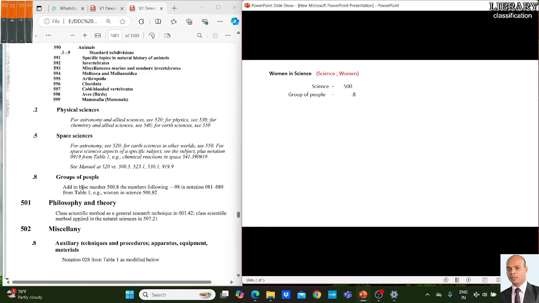Under the dot 8 there is a note that we are supposed to note down: at the base number under 508, add the number following 08 in the notation 081 to 089. तो 081 से 089 के बीच में हम अपनी डिजायर्ड कॉन्सेप्ट या आइडियाज को आइडेंटिफाई करेंगे, that is women. So it will be taken from table 1.